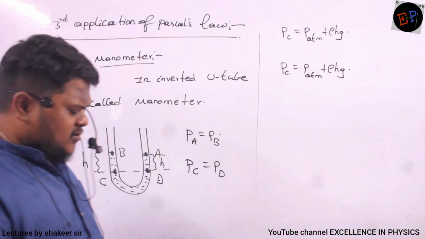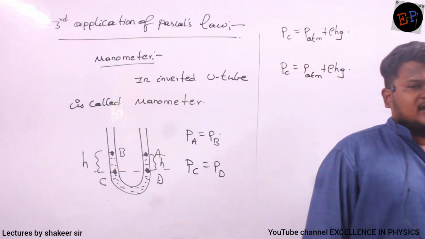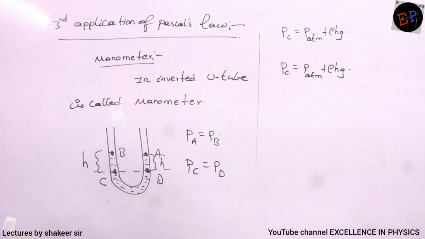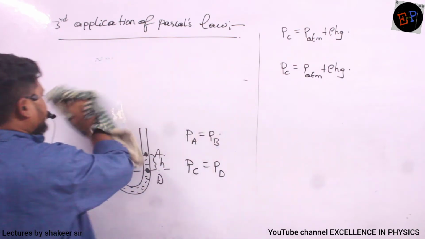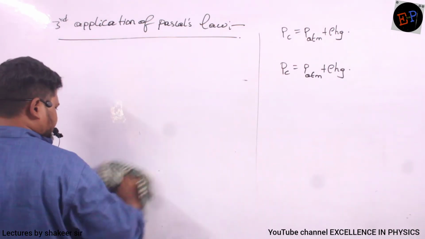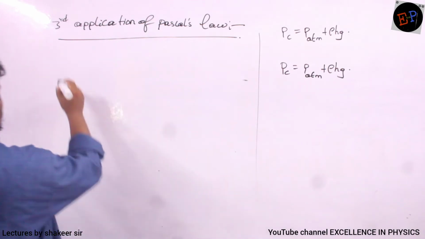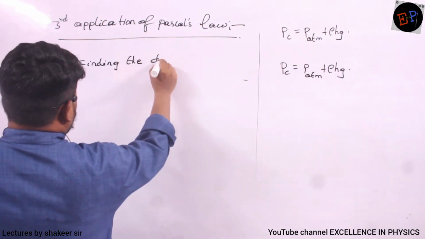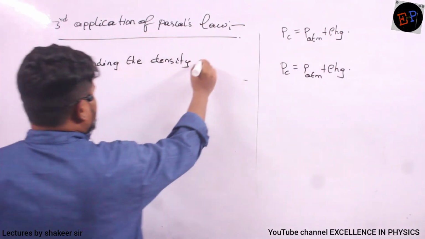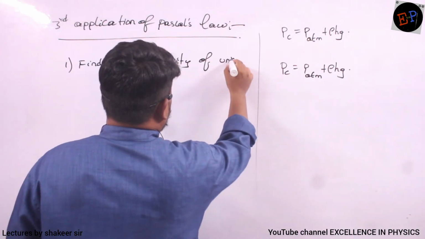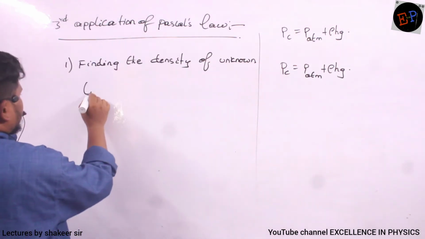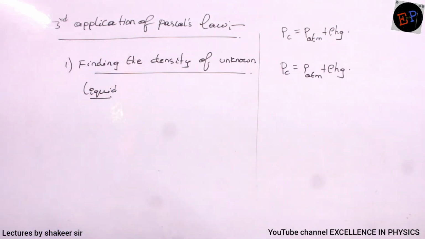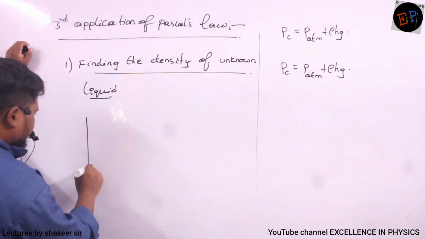Now let us see how we can use this manometer to find the density of an unknown liquid. Completed writing up to here? So one application of manometer is finding the density of an unknown liquid. I have a liquid whose density I don't know, so I want to find out its density. Now let us see. First of all, this is a manometer.